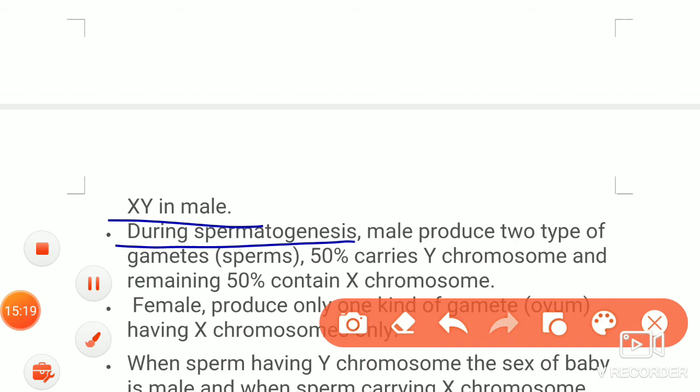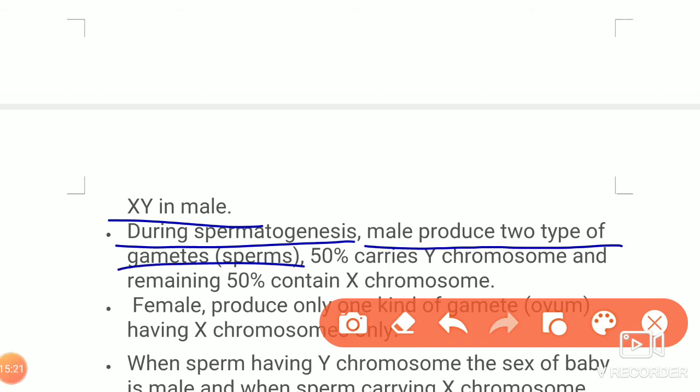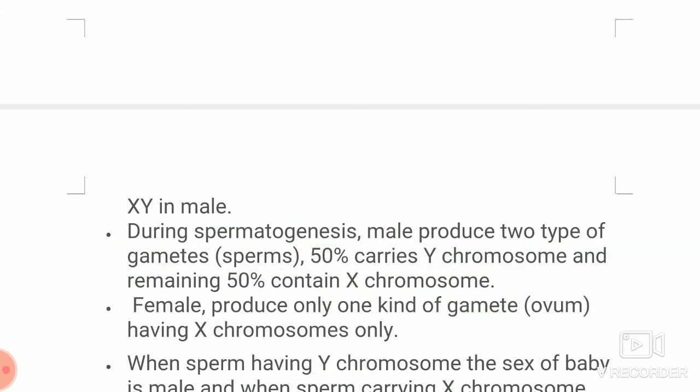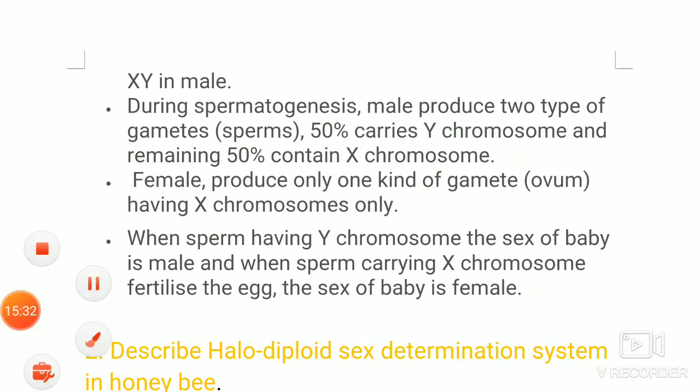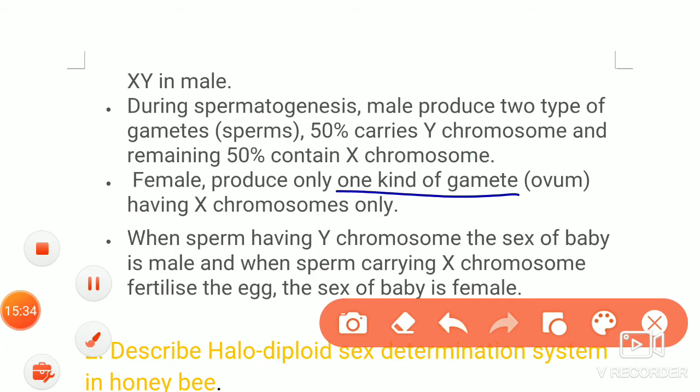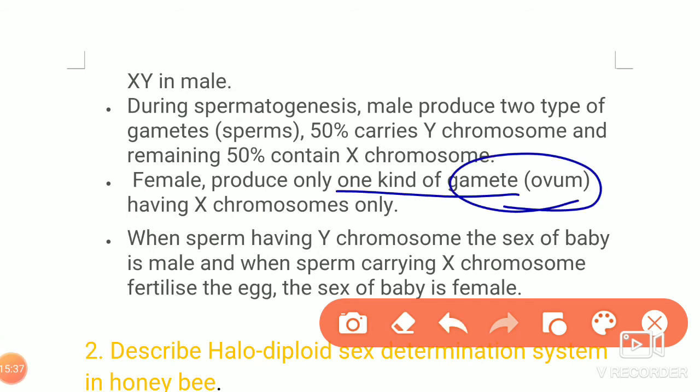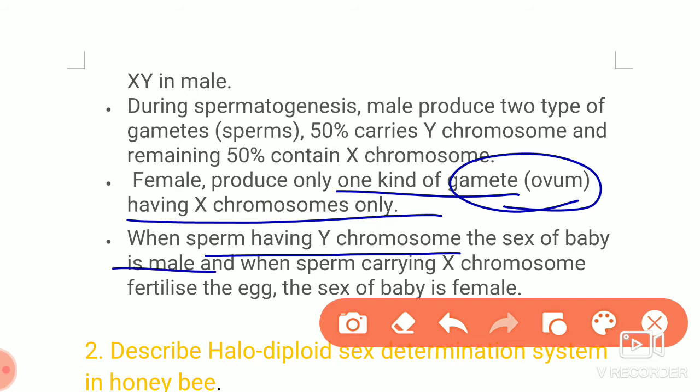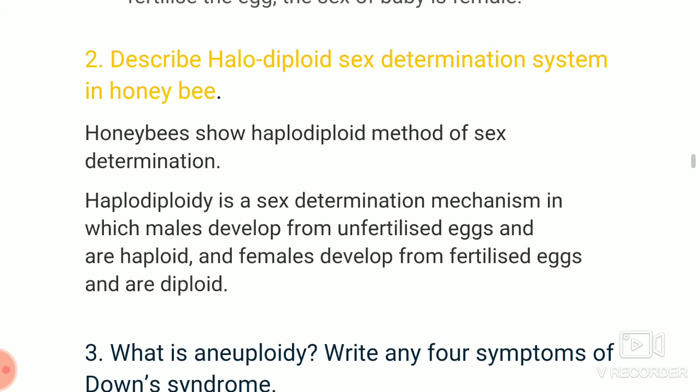During spermatogenesis, the male produces two types of gametes: 50% carry the Y chromosome and 50% carry the X chromosome in the case of sperms. The female produces only one kind of ovum, which carries the X chromosome only. When a sperm having a Y chromosome fertilizes the egg, it is a male baby. If a sperm carrying an X chromosome fertilizes the egg, it is a female baby. That is the way sex is determined in human beings.